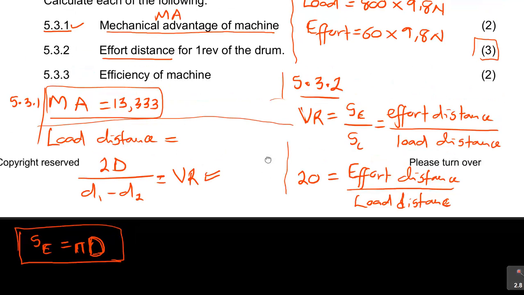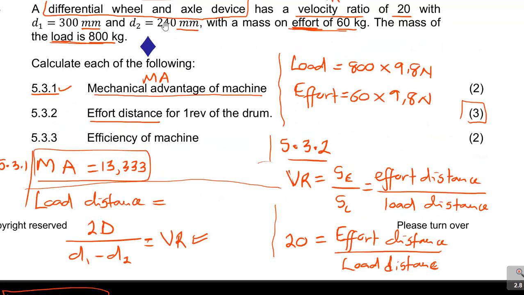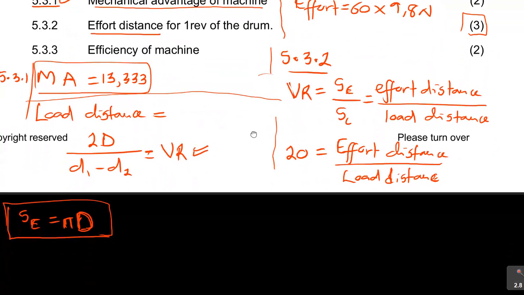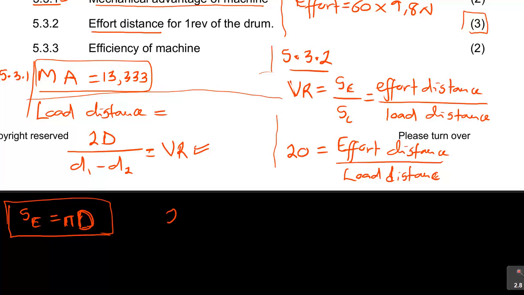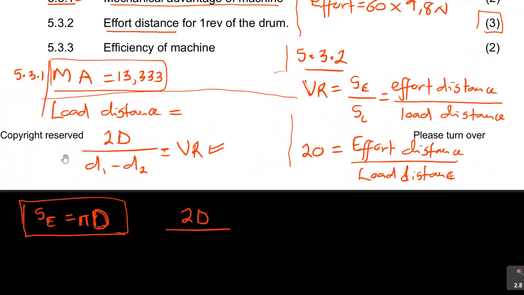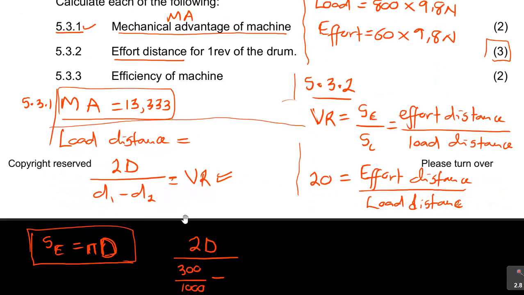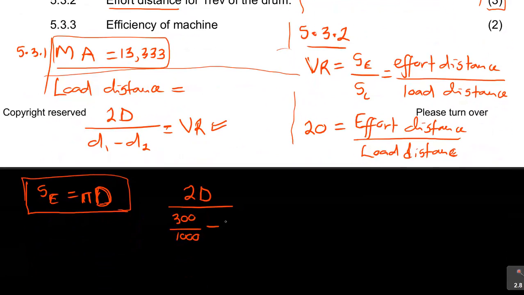So I have d1, and they told me d1 is 300. And then I have also d2 is 240. So what I will have is 2d over d1, in this case 300, but remember we divide by 1000, so it's 300 over 1000 to convert it to meters, minus, again, convert 240 to meters, 240 over 1000.